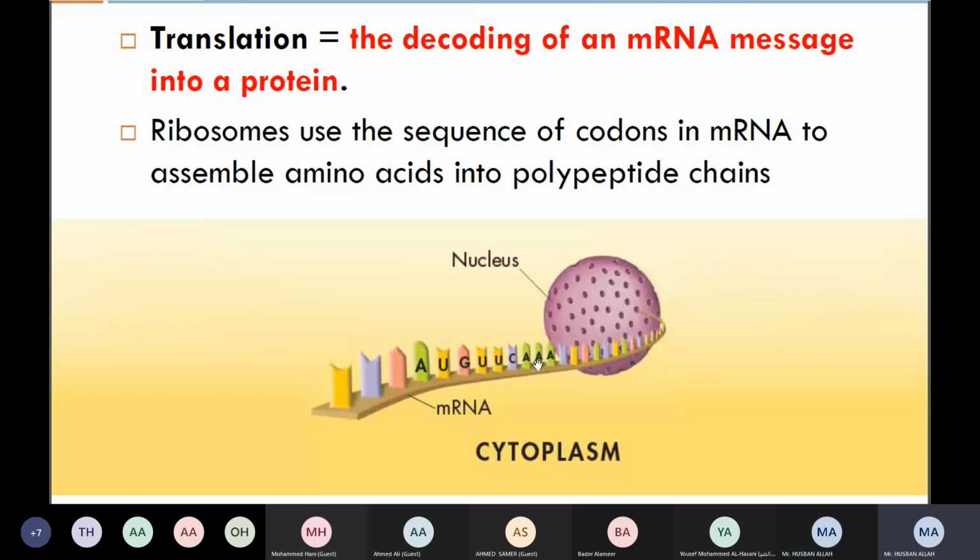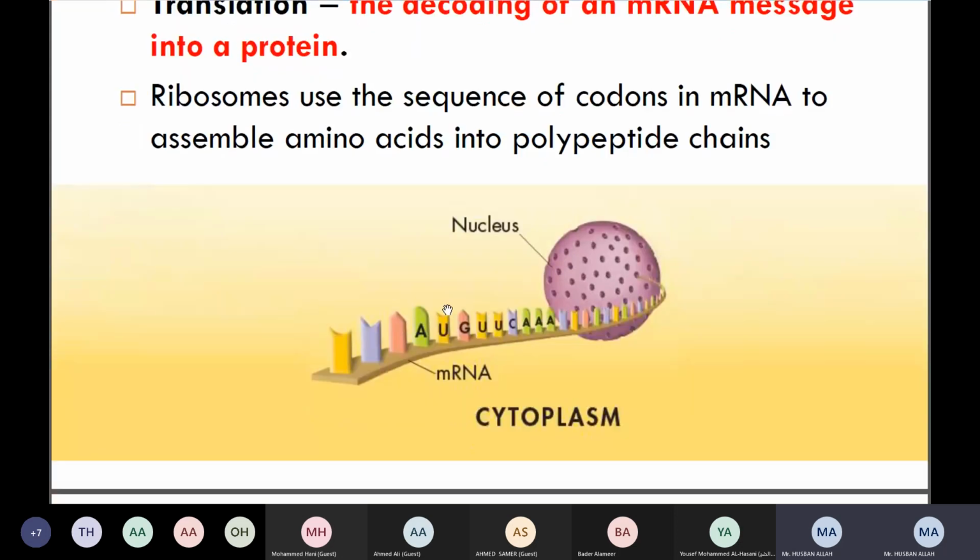Codon. These are codons, right? Or these are amino acid sequence. Codon or amino acid sequence? Codon. These are amino acid sequences, right? These are amino acid sequences, but if I say you are correct, so yes, you are also correct. These are also codons. We are saying that when 3 amino acids come in a sequence, in one group, we call it codon. When 3 amino acids come in one sequence, we call it what? We call it codon.